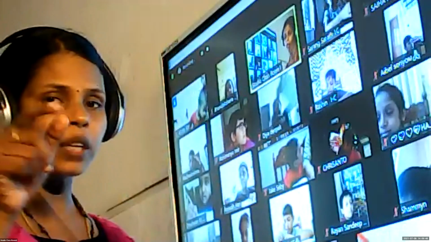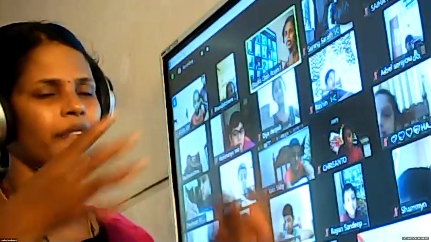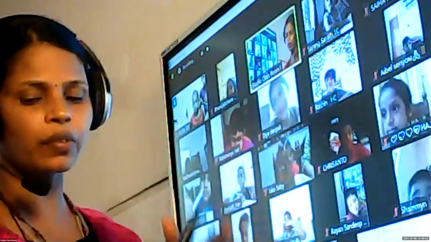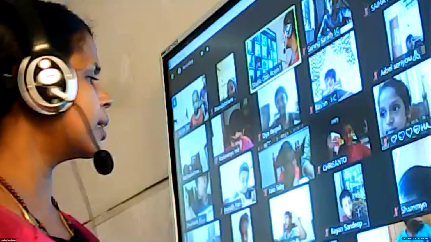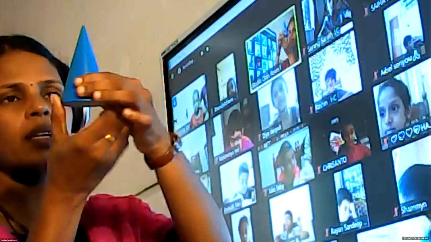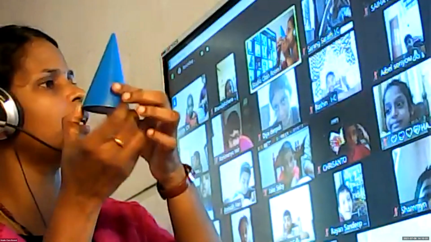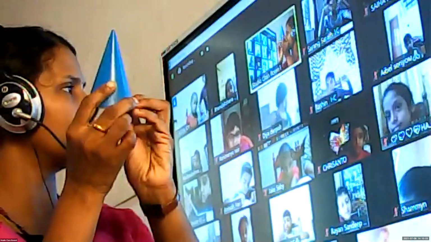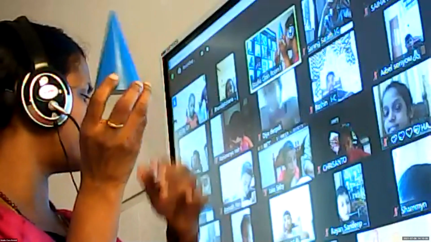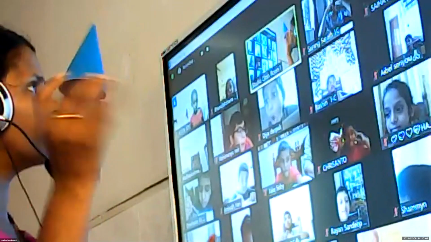Now, we have one more today. We are simply studying its shape and name only. So, one more I am taking today. That is this shape. See? This we call cone, C-O-N-E, cone. Can you name any one object having the shape of a cone?